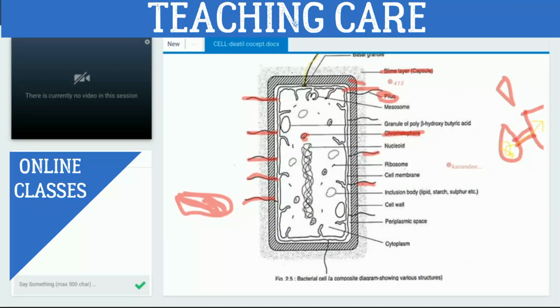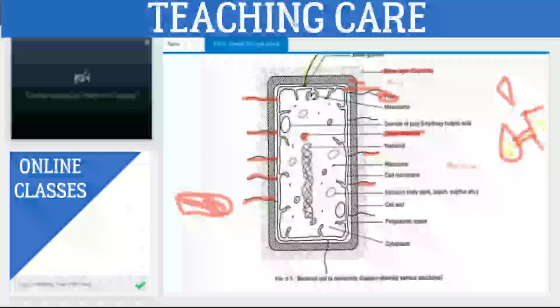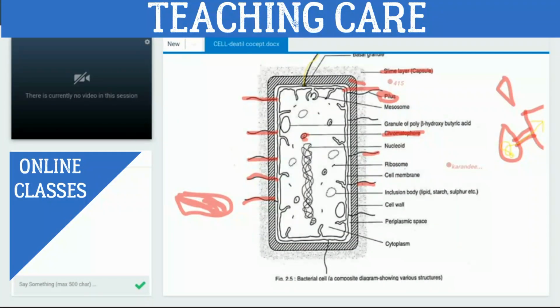As we have discussed earlier, polyamines are which type of protein? That is a positive charge protein, a basic protein, right? And DNA is negatively charged, as we know, according to Coulomb's law. So for supercoiling of DNA, a positive charge protein is required, and that is provided by polyamines. Got it?